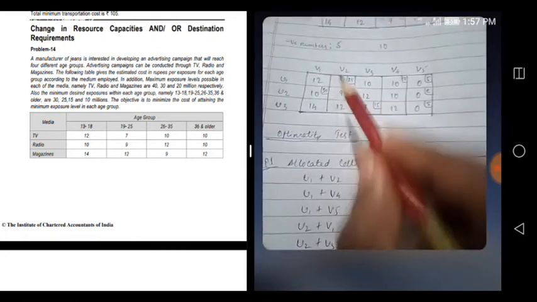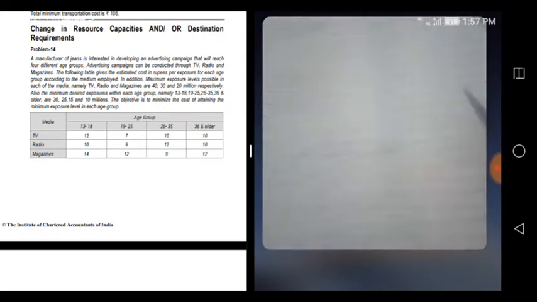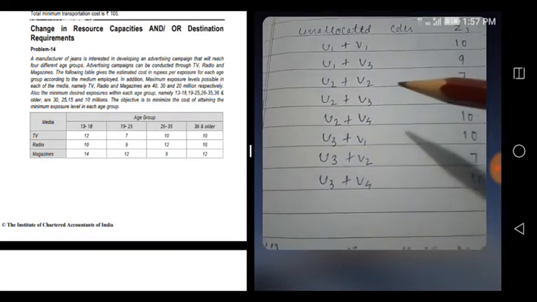So wherever it is unallocated, see, 1, 2, 3, 4, 5, 6, 7, 8. So I've taken here 1 to 8, everything is taken and related Zj. Zj value you have to take from here.